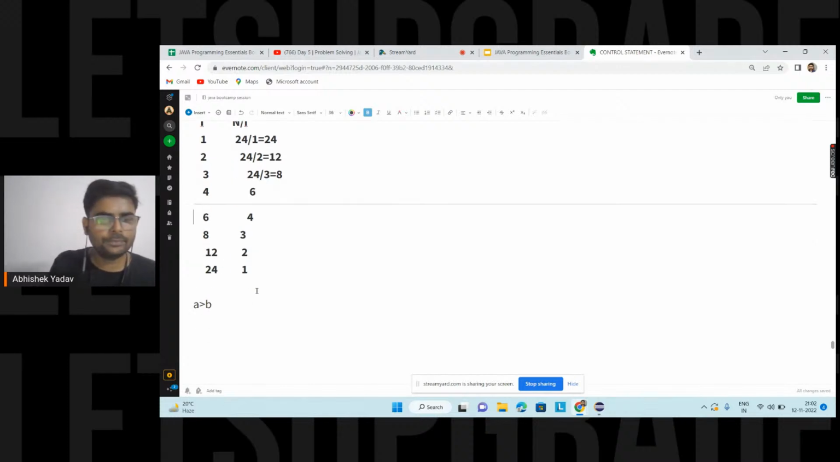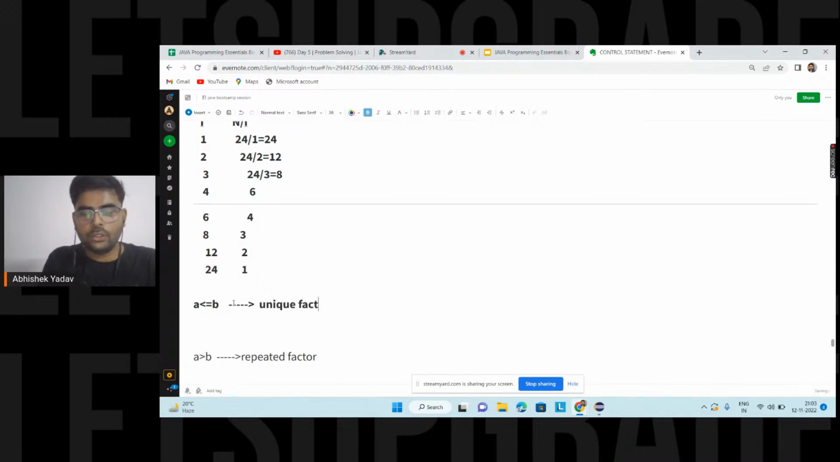So you are saying, after this point, that is a is greater than b, I am getting the repeated factor. Or you can write like this: till a is less than or equal to b, I will get unique factors. The moment a is greater than b, I will get repeated factors here. Here you are getting repeated factors, and till this point you are getting unique factors.